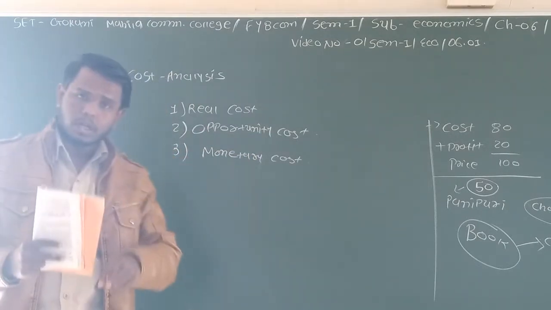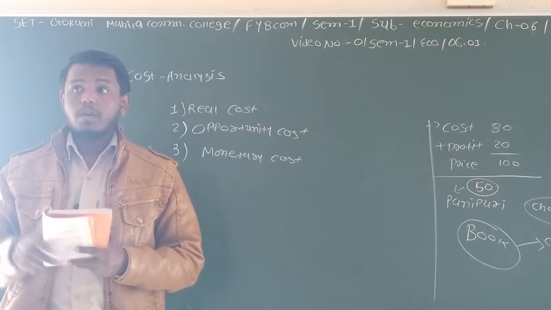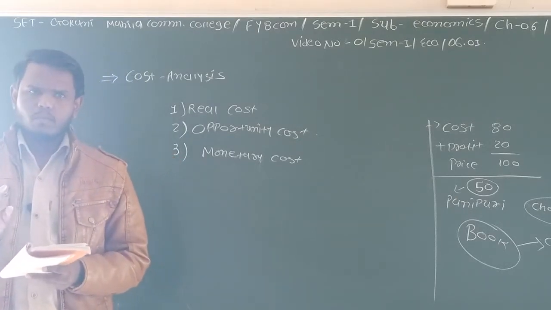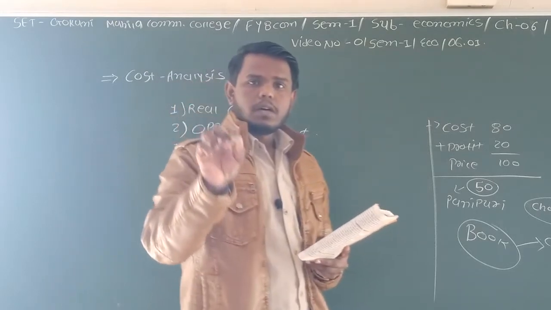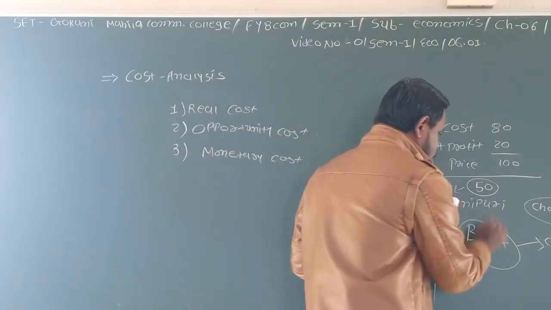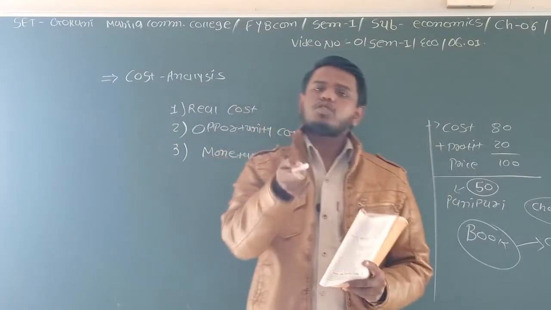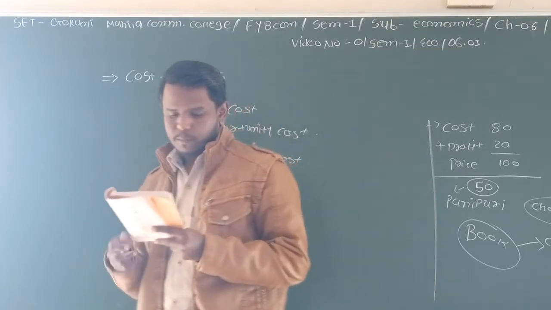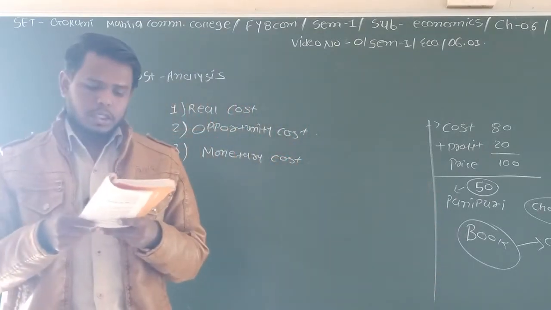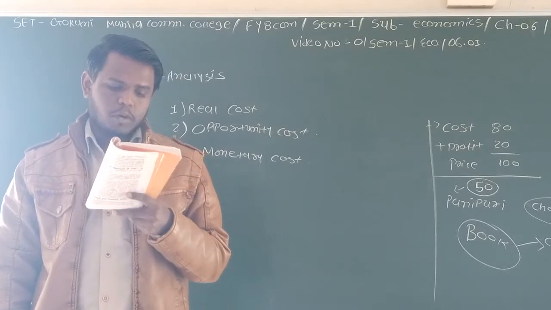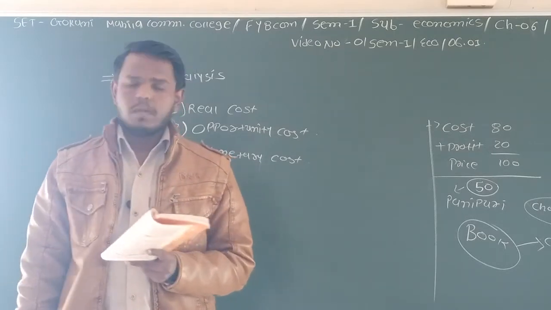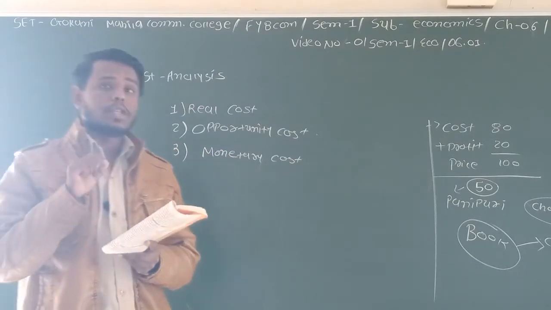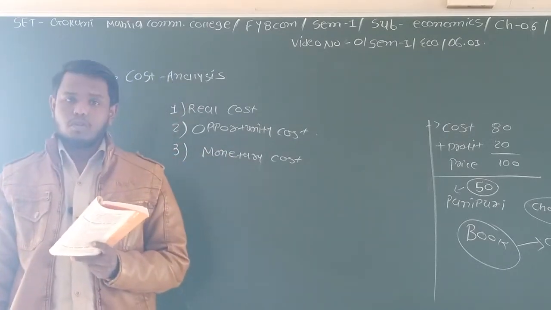Monetary cost is the real cost. What does that mean? When you pay rupees 50 for pani puri, that is called the monetary cost. Monetary cost is the cost to be spent in the form of money for the production of a commodity. Here we have learned about the production of the commodity.